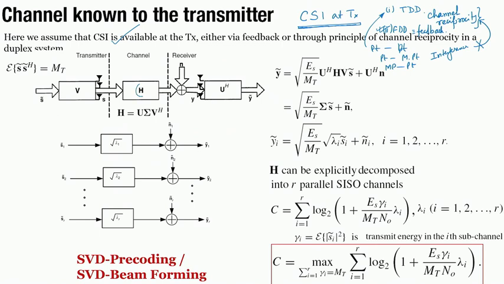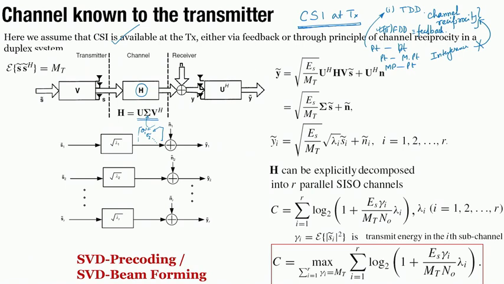We have seen this mode of analysis earlier when we discussed the dominant eigen mode. This H can be decomposed into its singular value decomposition, U sigma V Hermitian. Sigma contains the singular values, and U and V are unitary matrices which contain the vectors corresponding to these singular values.